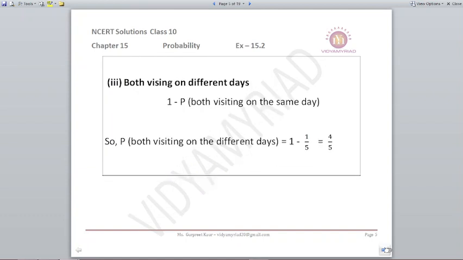Next, both visiting on different days. Now we have already found the probability when they were visiting on the same day. Same day probability was 1 upon 5. So for finding on different days, we will simply do 1 minus 1 upon 5, that comes to 4 upon 5.